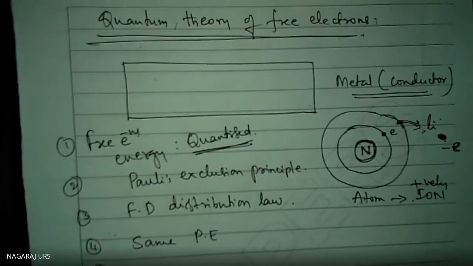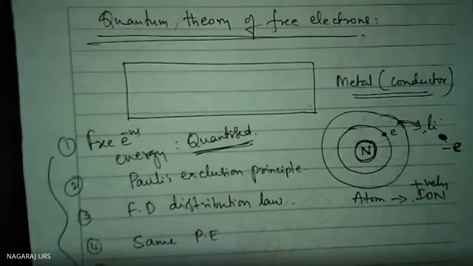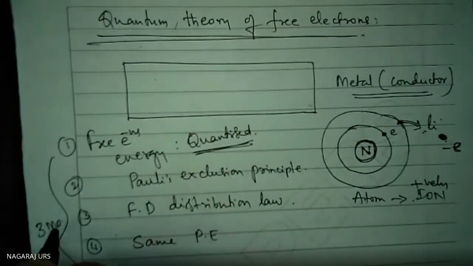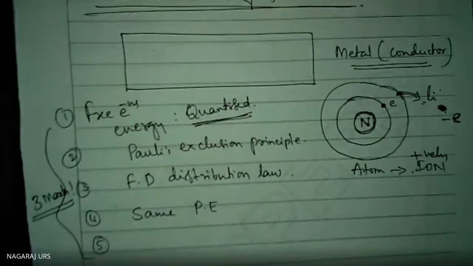If you write this much, it carries 3 marks. An important question for 3 marks: explain the quantum theory of free electrons. We are asking about 3 marks, so you have to write the whole concepts.